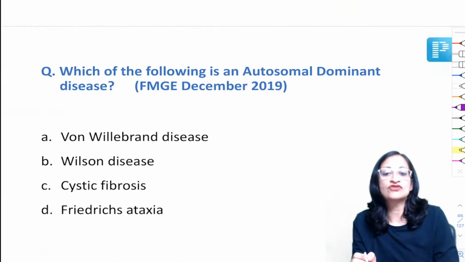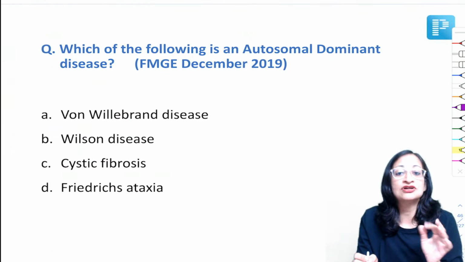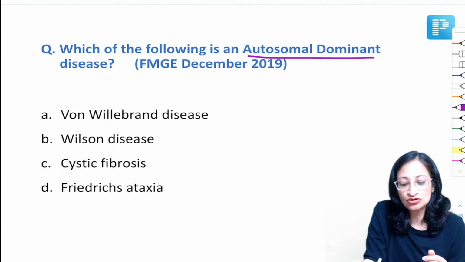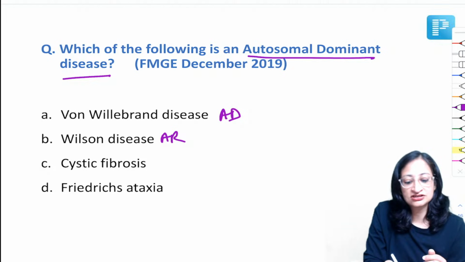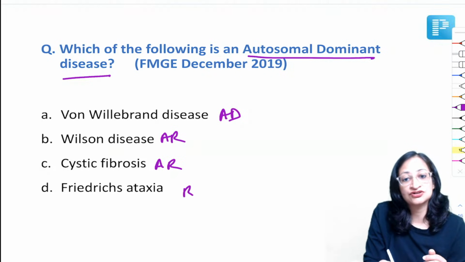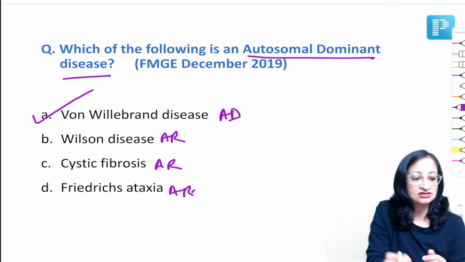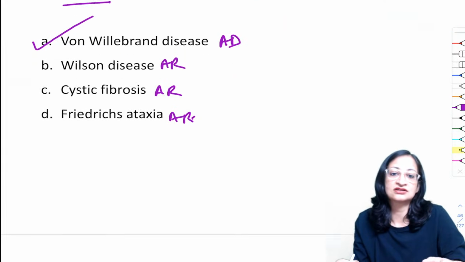Moving ahead to another similar question. December 2019, it was asked which of the following is an autosomal dominant disease. We all know von Willebrand disease is autosomal dominant, while Wilson's has autosomal recessive inheritance, cystic fibrosis also recessive, and Friedreich's ataxia also recessive. So von Willebrand disease is the answer here.